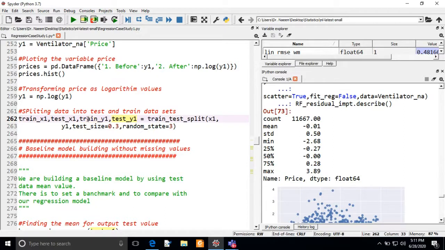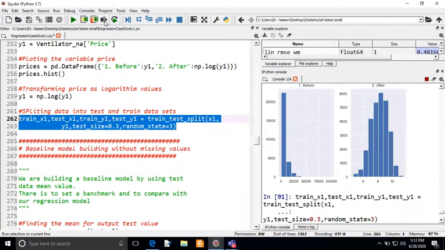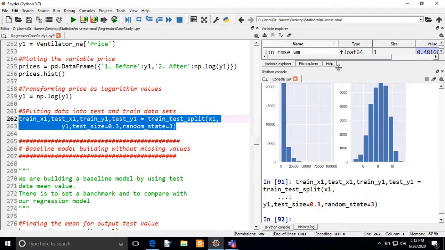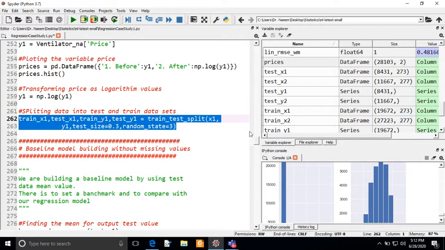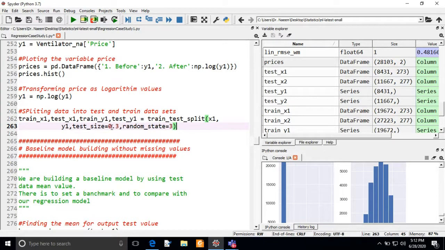Here I am taking x1 and y1 because we are doing this with the data with no missing values. Later we will again build the model for the imputed data values, and that's why we will keep y2 and x2. So I'm going to execute, and this will give me two data sets, train and test. And I want to tell you that we are splitting the data so that 70% goes to train and 30% goes to test.